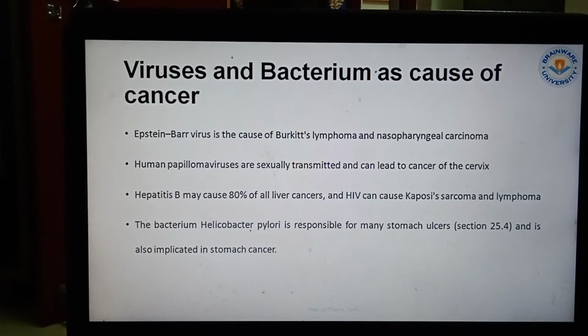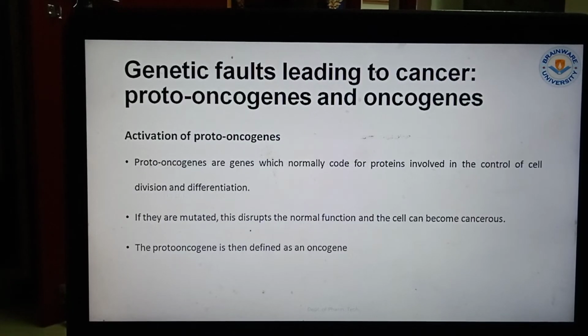Now, the bacterium Helicobacter pylori is responsible for many stomach ulcers, and it is also implicated in stomach cancer. Now, genetic faults leading to cancer: proto-oncogenes and oncogenes are also responsible for cancers. Whenever some genes are converted to oncogenes, that means those genes are converted to cancerous cells. Proto-oncogenes are genes which normally code for proteins involved in the control of cell division and differentiation. If they are mutated, they disrupt this normal function and the cell can become cancerous.